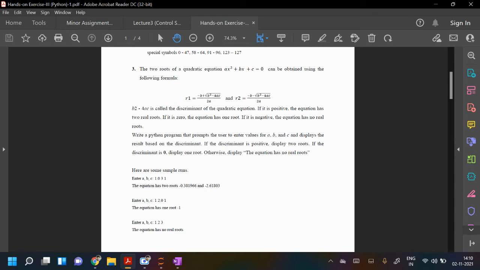If it is 0, the equation has one real root. If it is negative, the equation has no real root.